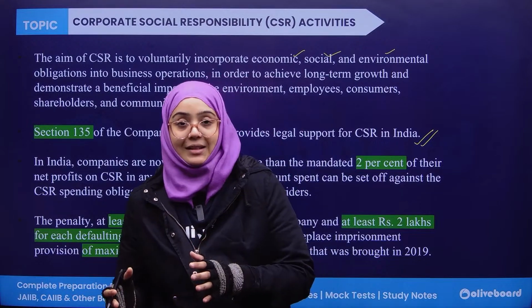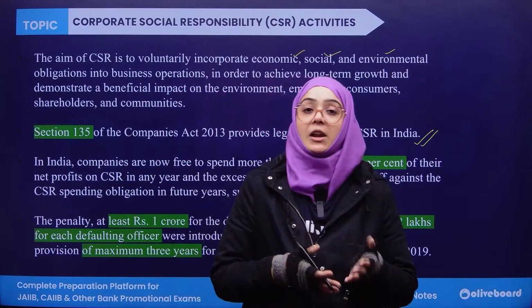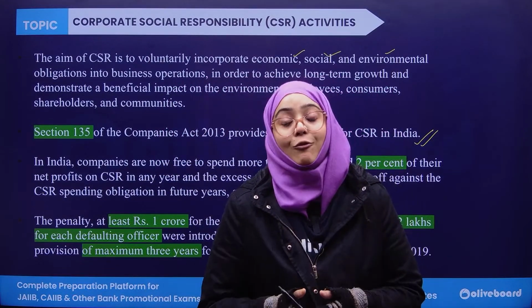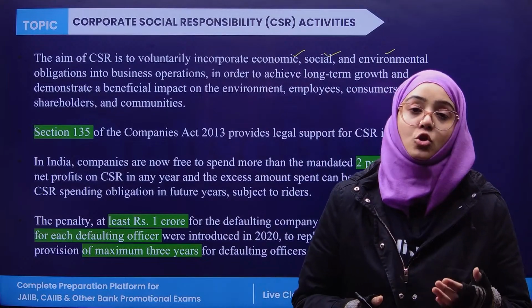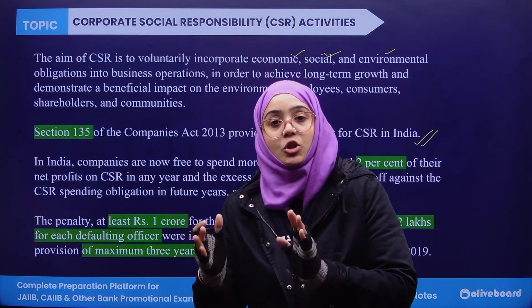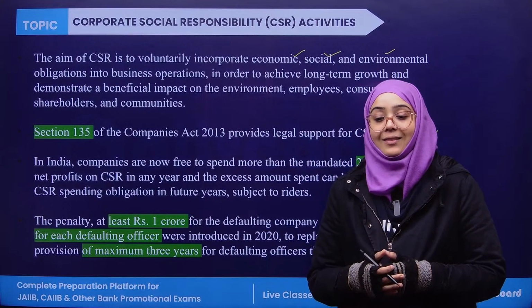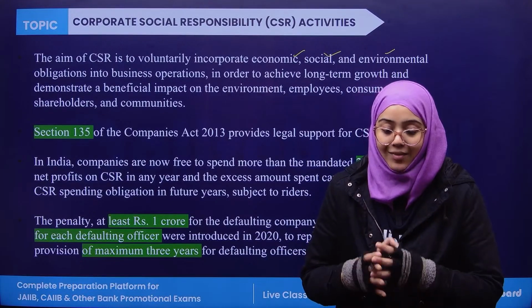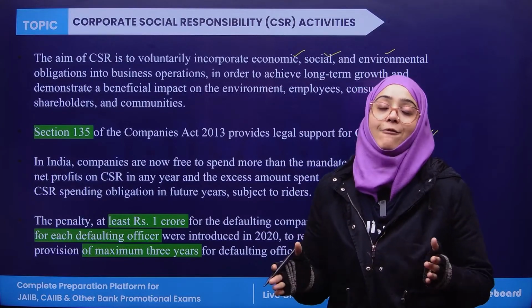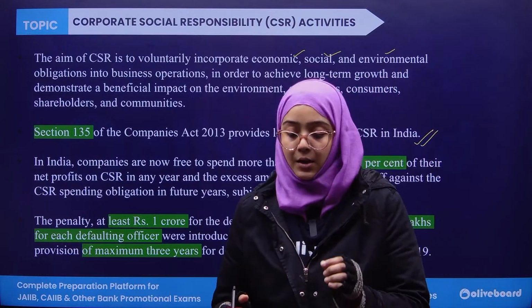But now this jail provision has been replaced by a monetary penalty. So for each defaulting officer there is a fine of rupees 2 lakh, and if the corporate as a whole defaults, you are fined rupees 1 crore.